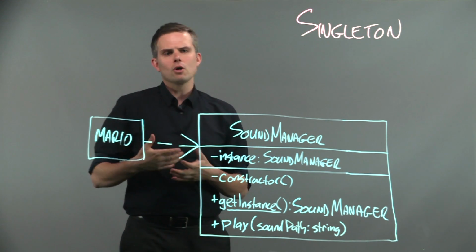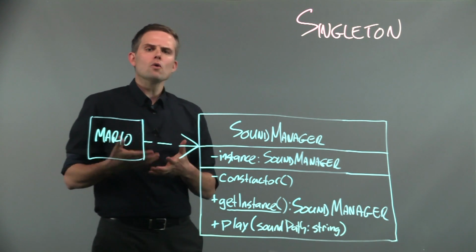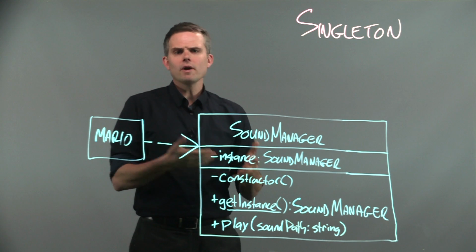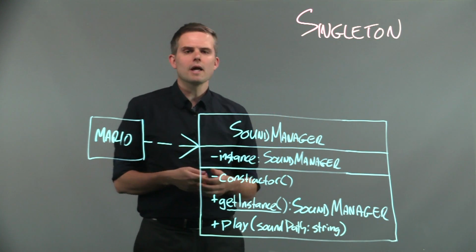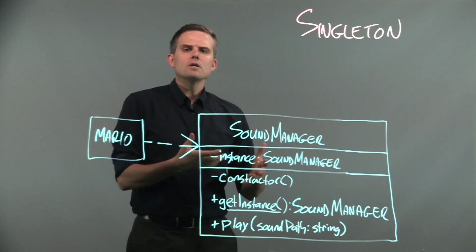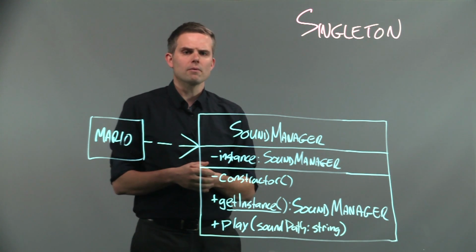So whenever Mario jumps or gets hit or wants to fire, he needs to play a sound. So he wants access to the sound manager. But whenever enemies die, or if they bounce into specific things, or a coin gets collected, or a block explodes, they need to be able to play sounds too. So there are a lot of different types within the game that want the ability to play a sound.